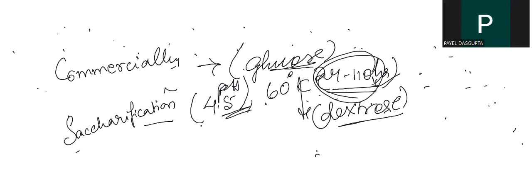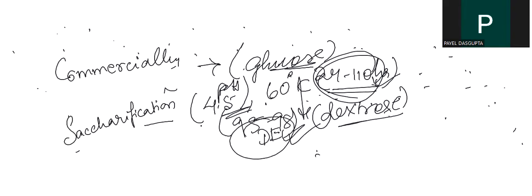After saccharification it is expressed as dextrose instead of glucose, and in the common form we get it as dextrose monohydrate. Mainly, it comes to around 95 to 98 dextrose equivalent after the saccharification process.